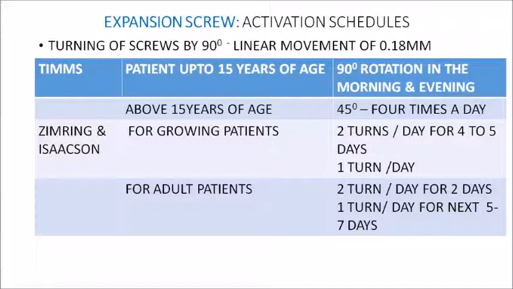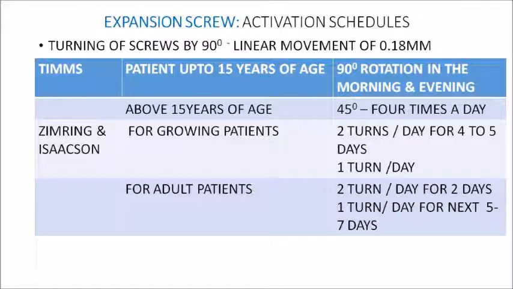Now let's discuss the activation schedules for the expansion screws. If the screw is turned by 90 degrees, then it will bring about around 0.18 millimeter of linear movement. So 90 degrees of turning the screw will bring about 0.18 millimeter of linear movement. There are basically two types of activation schedules, one suggested by Timms and the second one suggested by Zimring and Isaacson.